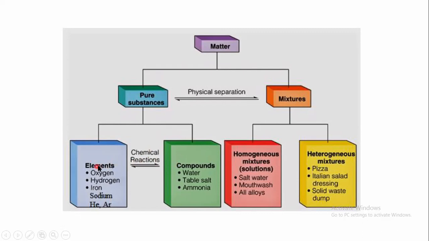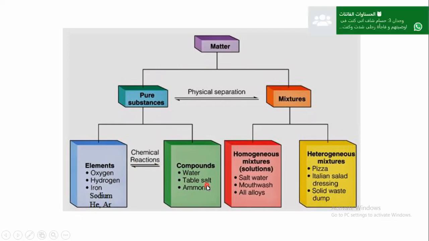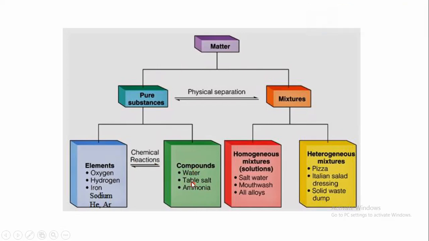Now, today I want to see what is the difference between an element and a compound. As you see here, examples of elements are oxygen gas that we breathe. We have hydrogen gas, we have iron, we have sodium, we have helium, argon, and others, of course, as we're going to see now. And examples of compounds are water that we drink, table salt, which is sodium chloride, and ammonia. And of course, we are going to see more about this.